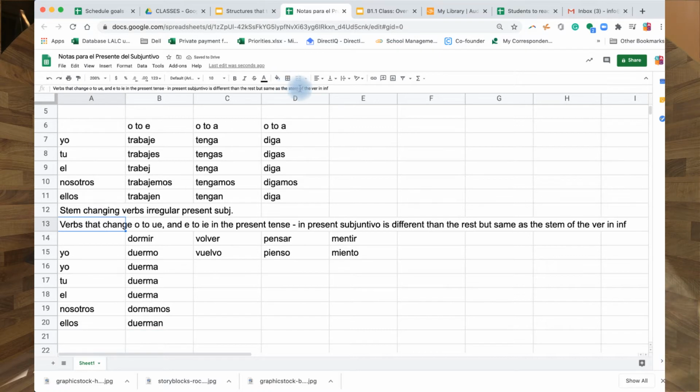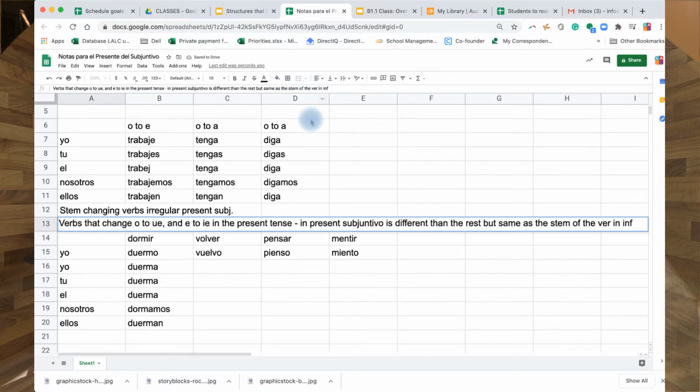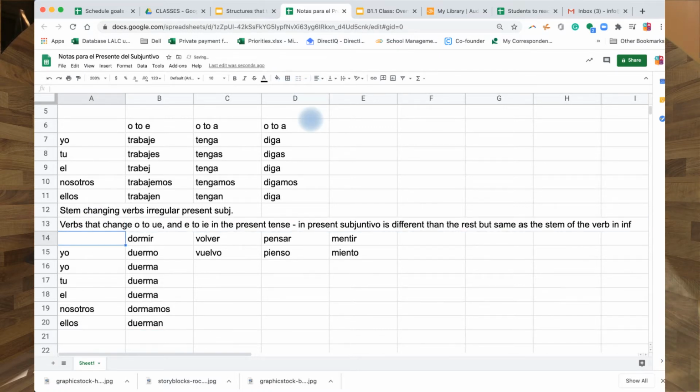Okay? Por ejemplo, if you want to use it in a sentence, it's ojalá dormamos bien. I hope we sleep well. It's not duermamos. The same here with volver. So, in this case, vuelva changes to a. Vuelva. Tú vuelvas. Ojalá vuelvas temprano. Él vuelva tarde. Volvamos, you see. Ojalá volvamos otra vez. I hope we return again.